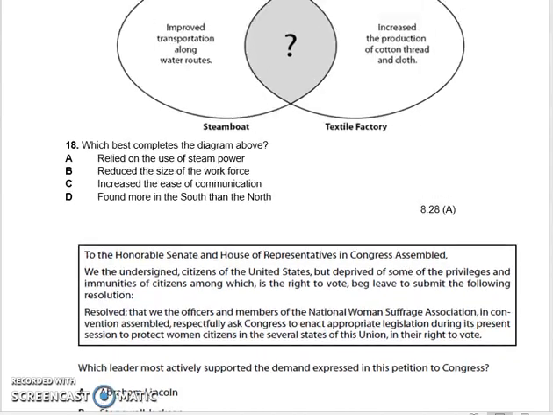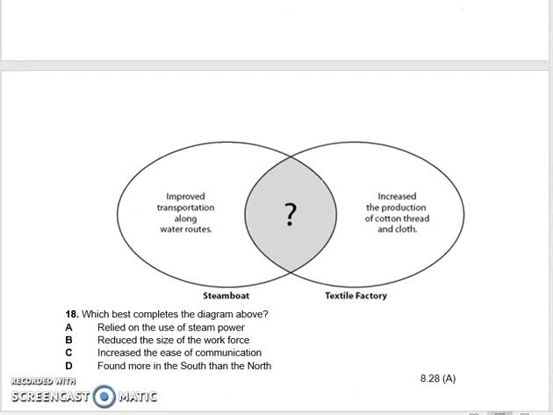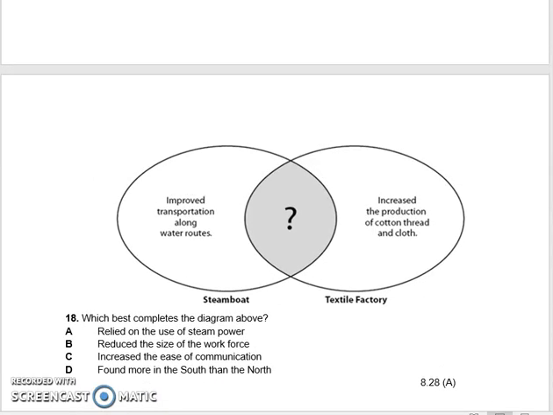Number 3. Which best completes the diagram above? A. Relied on the use of steam power. B. Reduced the size of the workforce. C. Increased the ease of communication. Or D. Found more in the South than the North.